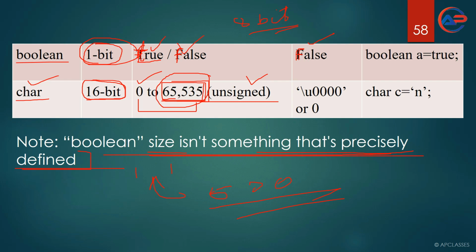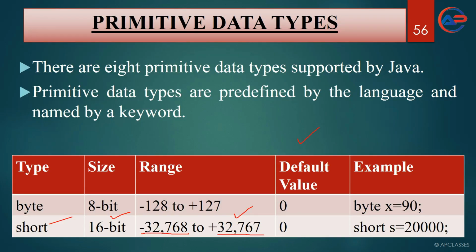Still, we consider that Boolean is 1 bit, but a few programmers, even in a few books, you might find it written as 8 bit. But if you ask me what is the exact size of Boolean, I think the Boolean size is 1 bit. So in an exam, if it comes up, write that the size of Boolean is 1 bit and the default value is false. Now what do you mean by default value? Let us discuss default value here.